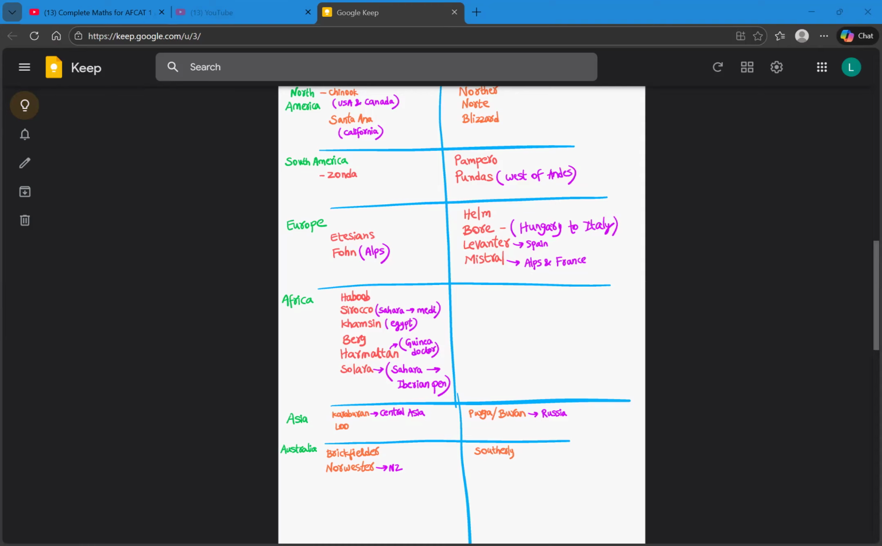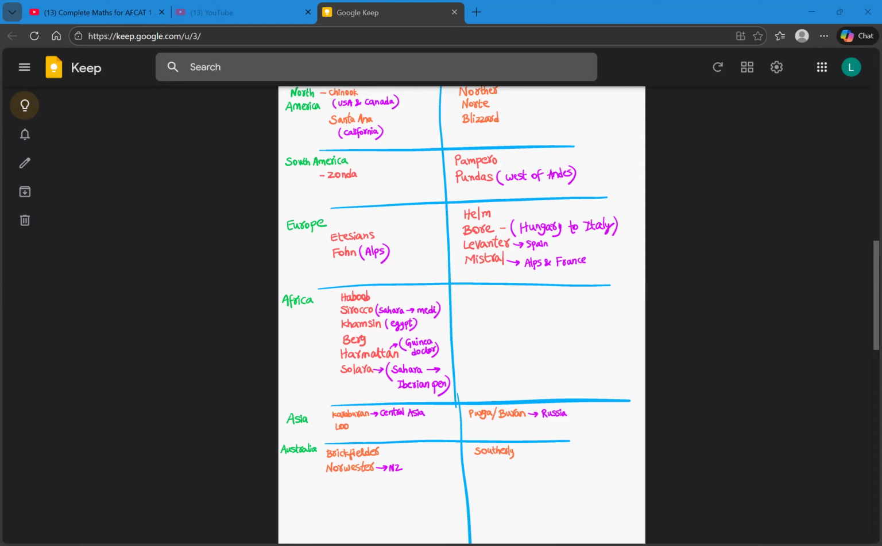Now let's move to South America. In South America, the warm wind which we have is Zonda. And the cold winds are Pampero and Pundas. Where is Pundas prevalent? It is west of the Andes, so to the west of the Andes mountains, we can find the Pundas local wind. So what is the warm wind in South America? That is Zonda, whereas the cold winds are Pampero and Pundas.